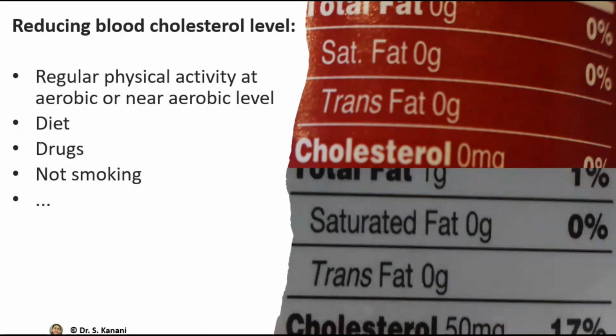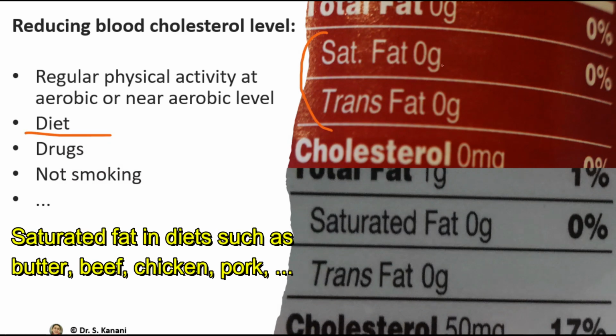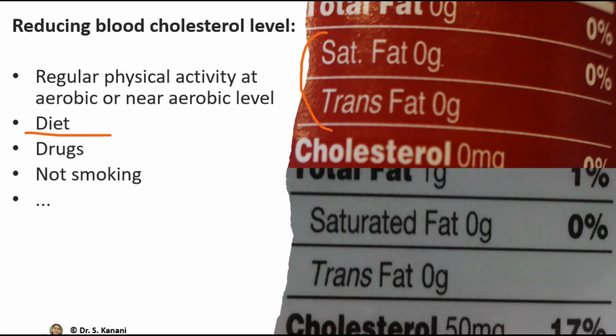This is something that is very important, that we have to physically stay active. The next approach obviously would be having a healthy diet. When we say healthy diet, we mean that when it comes to fat, we need to limit how much unhealthy fat we consume. That would be the saturated fat. These are usually the type of fat that stays solid at room temperature. Also taking minimal amount of trans fat.